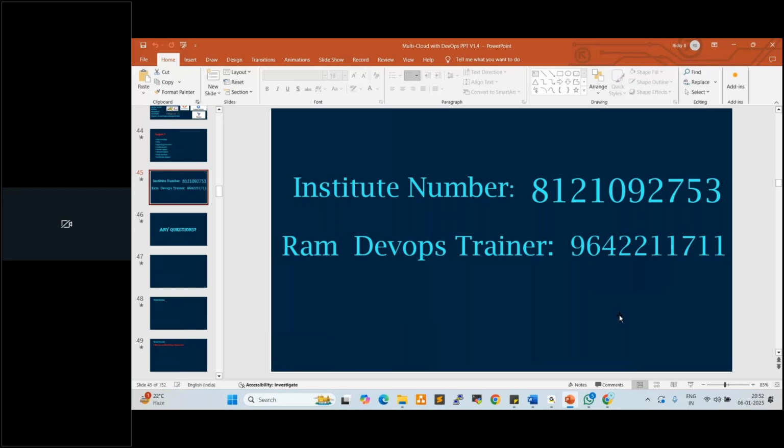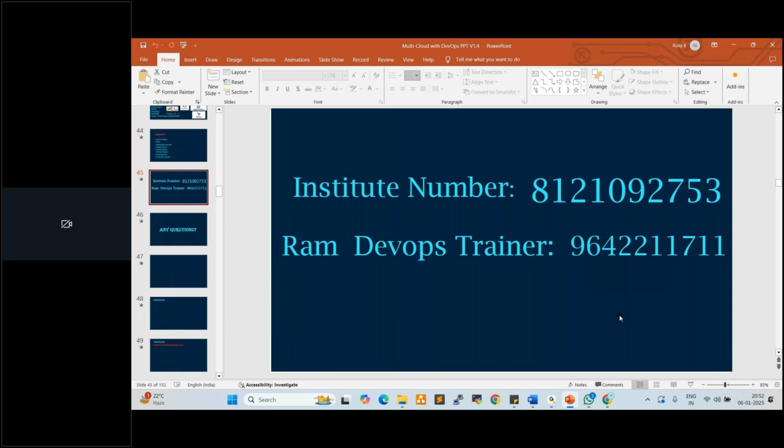Fine. Any other questions, anyone? If you have any career gap also, nothing to worry. I'll give you full support to clear the interview and get into a project. I'll help you clear the interview rounds, right? It's very easy to switch into DevOps and cloud roles. If you are working as a developer or tester or any other admin, nothing to worry. I'll prepare your resume.